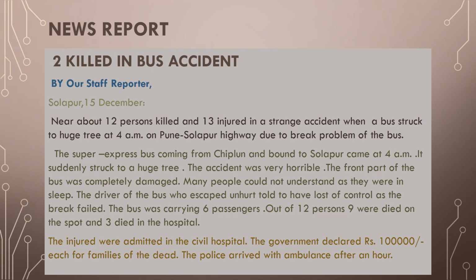Observe very clearly. From all these examples, we come to know finally that a news report consists of these parts: headline, byline, place, date, introduction, body and conclusion. The conclusion can end with a quotation.